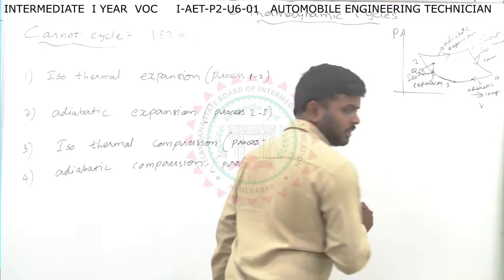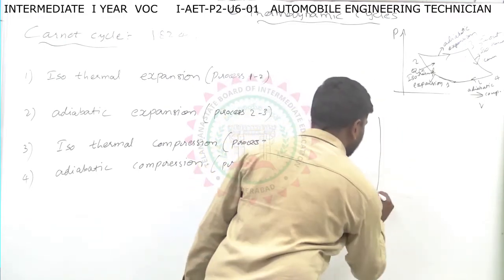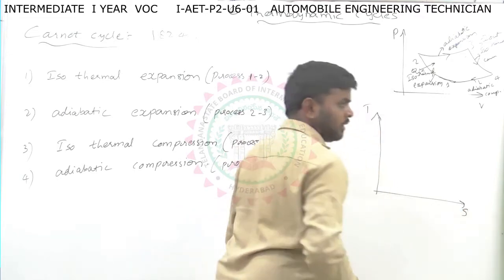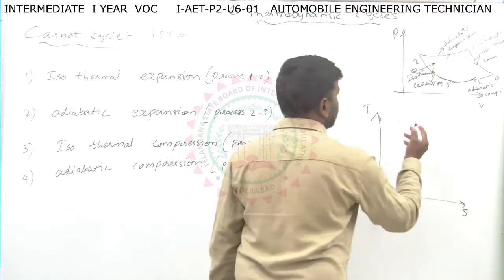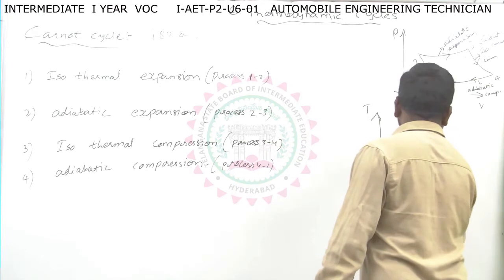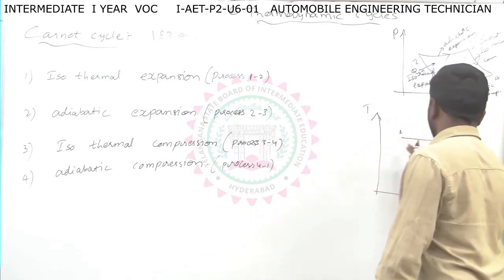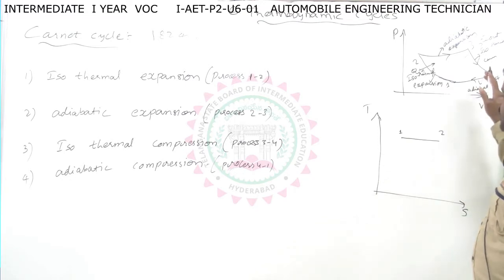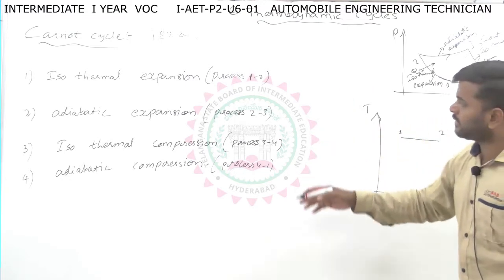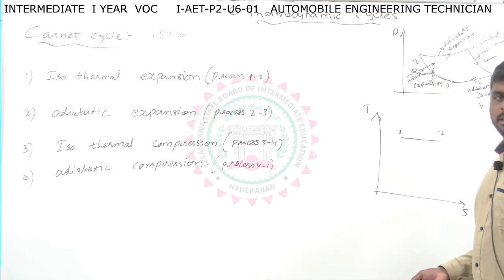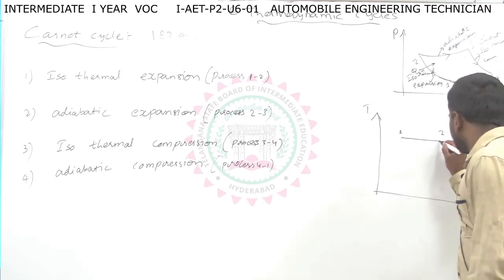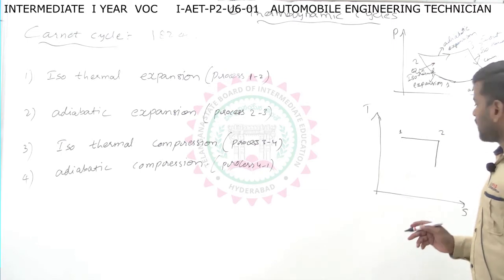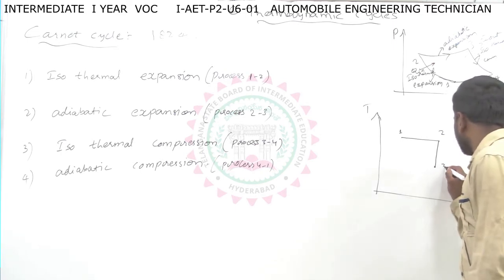We will see the TS diagram. T stands for temperature, S stands for entropy. Already we know that isothermal means constant temperature, so 1 to 2 is a constant temperature process. And 2 to 3 is reversible adiabatic. Already I said this is a reversible process. Reversible adiabatic is nothing but an isentropic process. Iso means constant, so isentropic means constant entropy. That is 2 to 3.